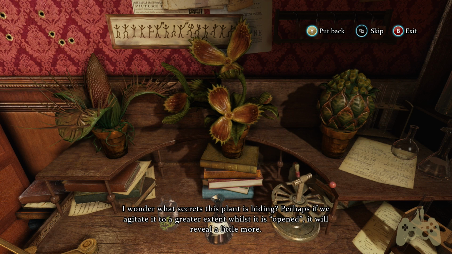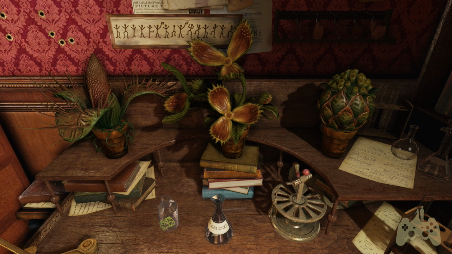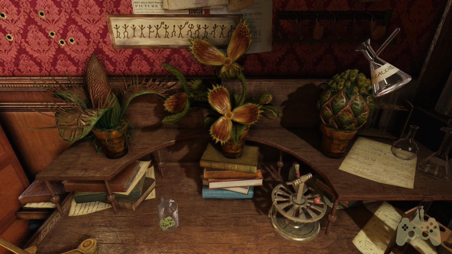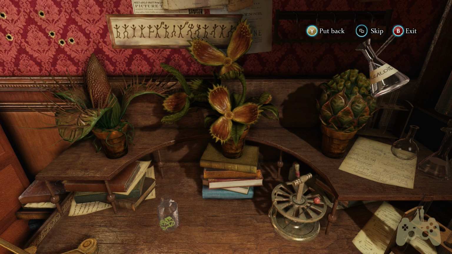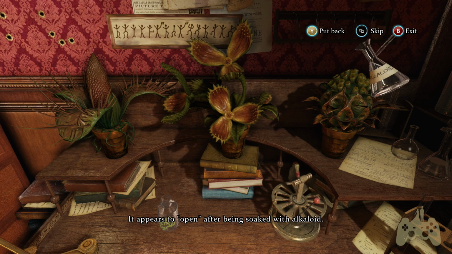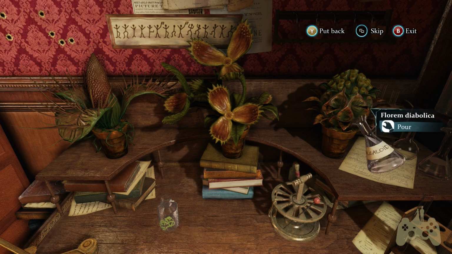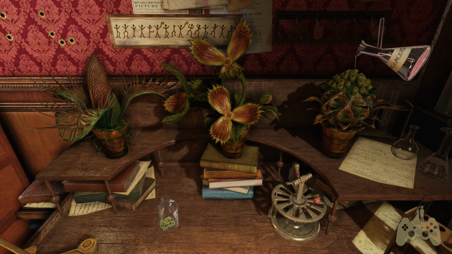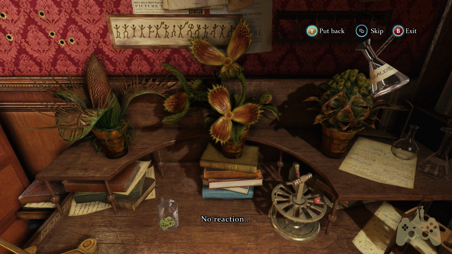I wonder what secrets this plant is hiding. Perhaps if we agitate it to a greater extent whilst it is opened, it will reveal a little more. Okay, so let's aggravate it with this. Let's make it angry. Open. It appears to open after being soaked with alkaloid. Let's aggravate it some more. No reaction.